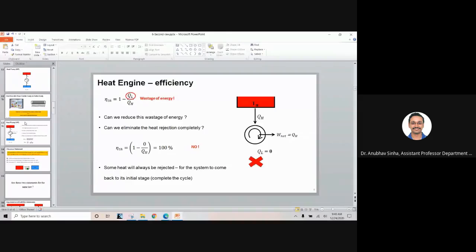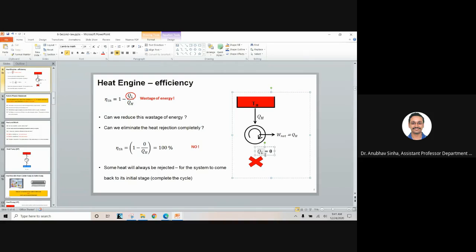Let us say you have a car engine. Some exhaust is coming out, right? That exhaust gas is at a much higher temperature than the atmospheric temperature. So you are throwing that heat to the atmosphere, and you cannot say that your losses are zero. For a scooter engine or a car engine, the atmosphere is your sink. So you cannot say that you will reduce that; theoretically it is not possible.